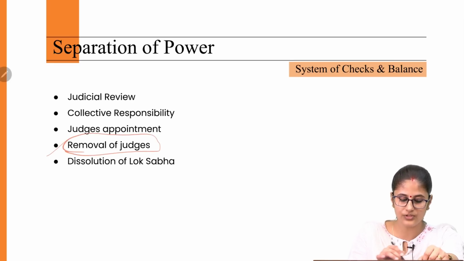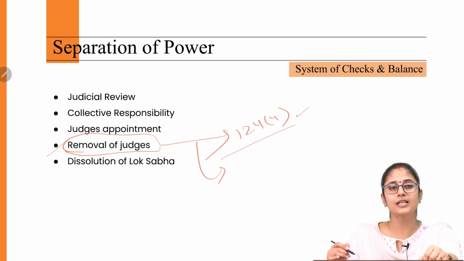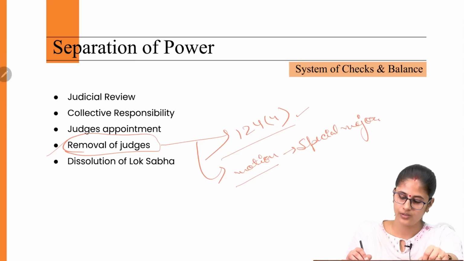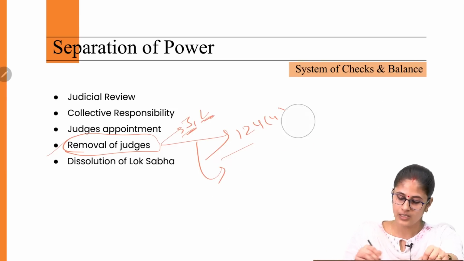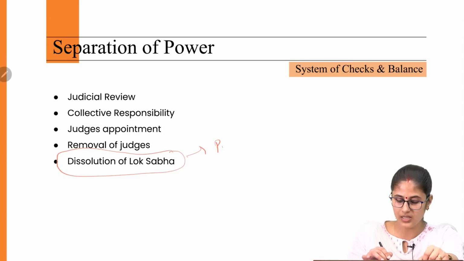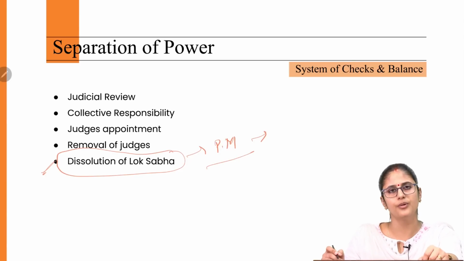Then, when it comes to the removal of judges, which is done under Article 124, subclause 4 of the Indian Constitution, the President can remove a particular judge of the Supreme Court when a motion in this regard has been passed by both the houses by a special majority. So this again establishes a system of checks and balance between the judiciary and the legislative wing. Then we also have the provision with regard to dissolution of Lok Sabha. The Prime Minister can advise the President to dissolve the Lok Sabha. It is an executive prerogative.